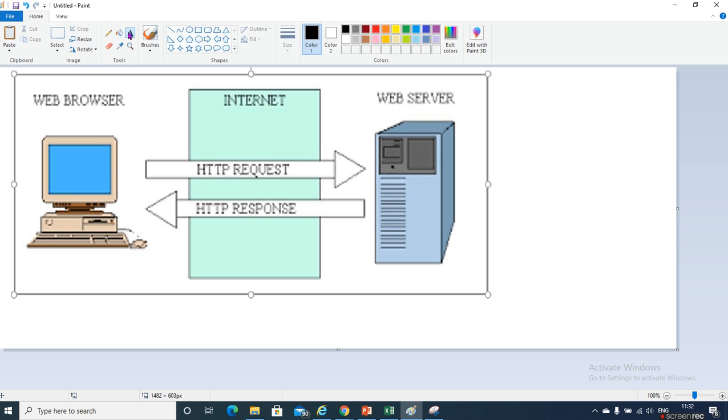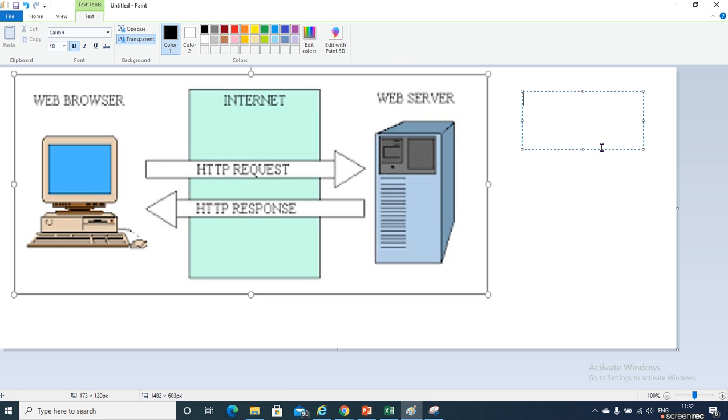Earlier, before 2010 or 2012, there was a traditional way of server side development.